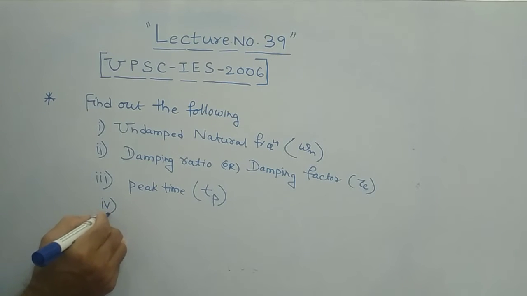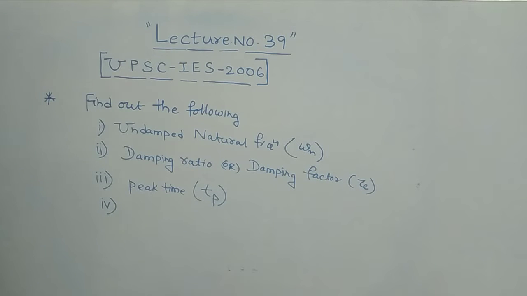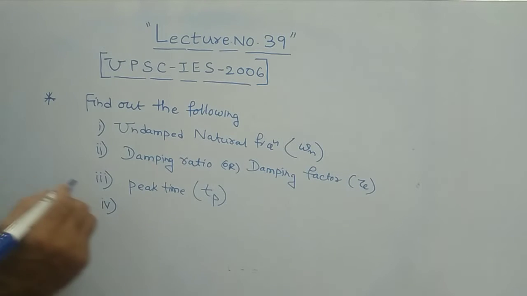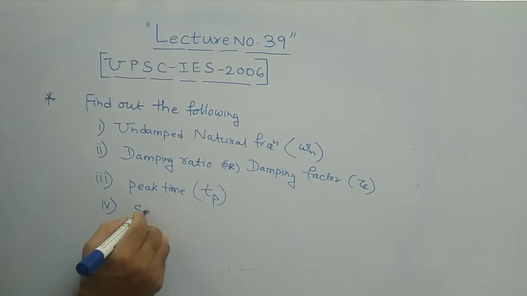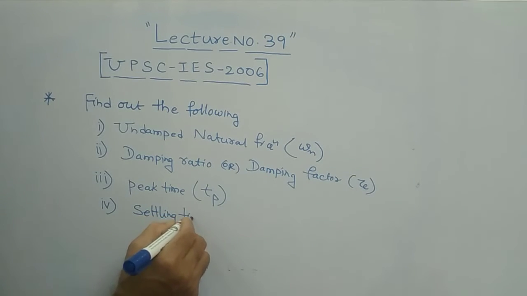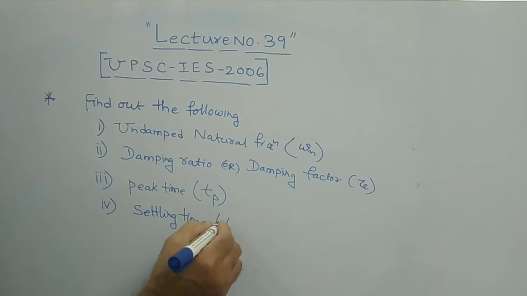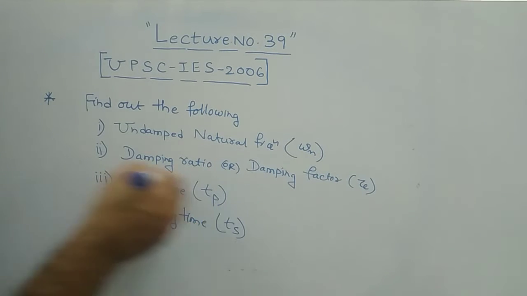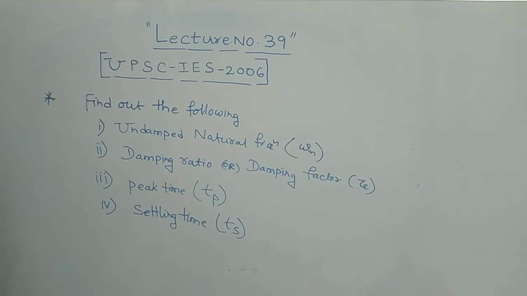Similarly, what is the fourth parameter? That is the time required for the transient response to reach within 2% of the steady state value, nothing but settling time. Normally, if you write all that sentence, the space will not be sufficient.